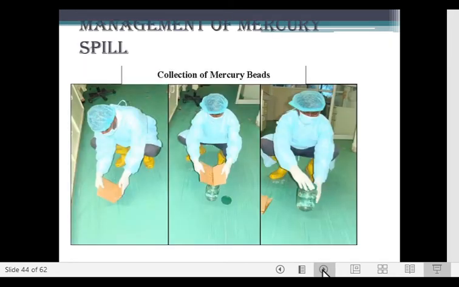There is a mercury spill which can happen in a dental clinic. So what do you do during a mercury spill? The first thing you do is you shut off the air conditioner, and then you open the windows. Then you locate where the mercury is.